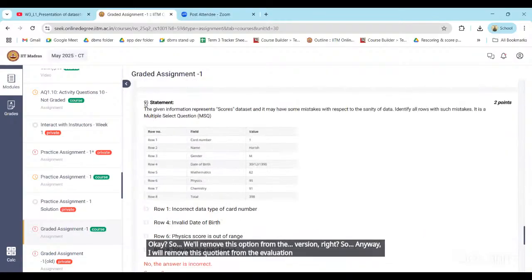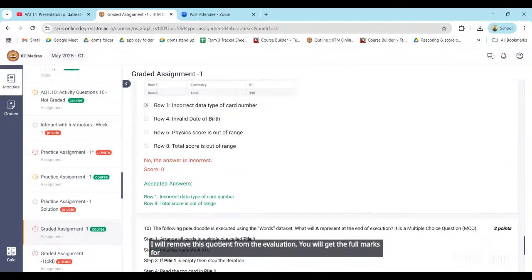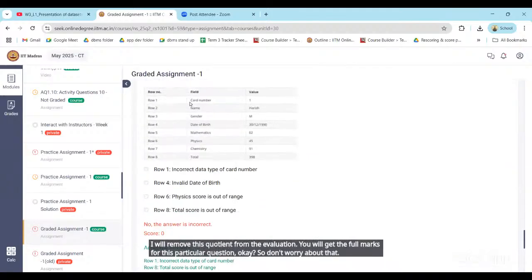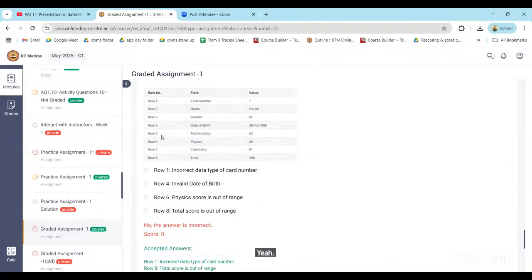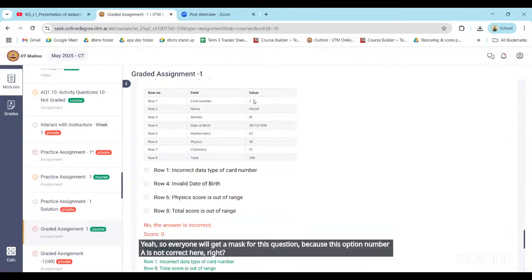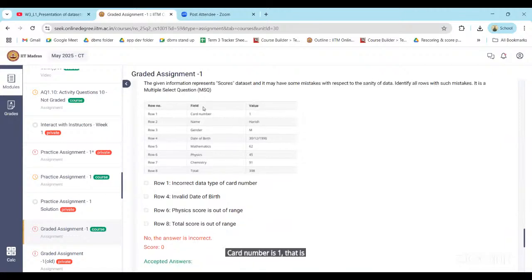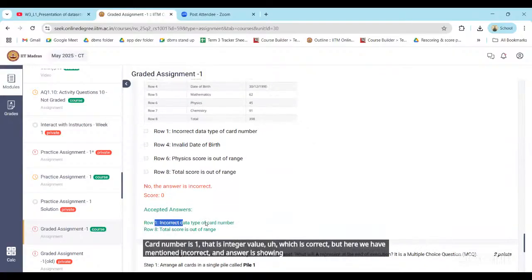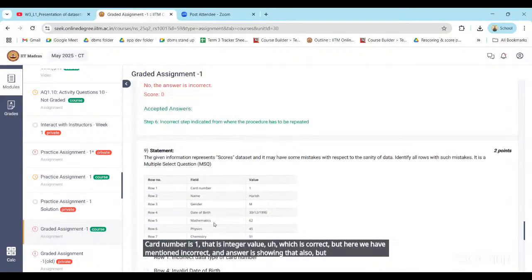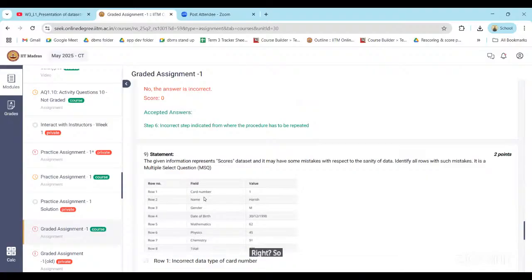You will get the full marks for this particular question, so don't worry about that. Everyone will get marks for this question. Card number is one integer value, which is correct, but here we have mentioned incorrect and the answer is showing that also, but that is not a correct one. So card number is having a correct data type.